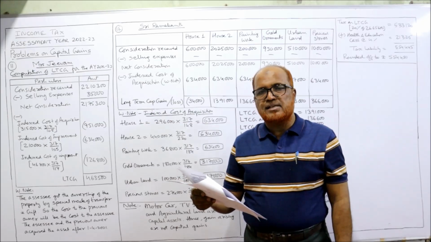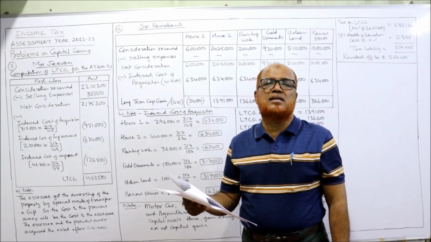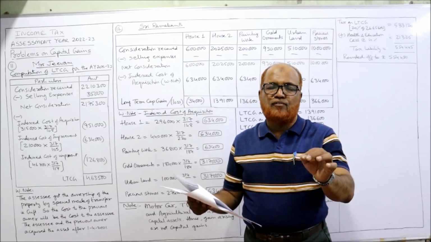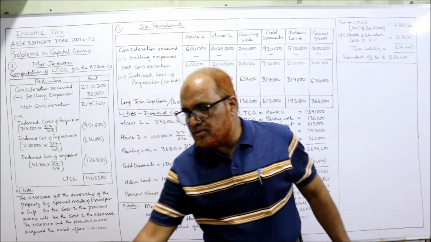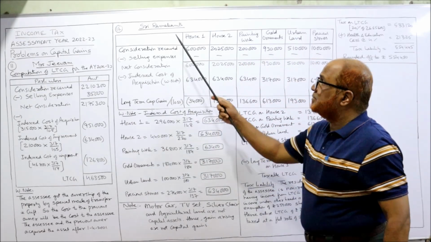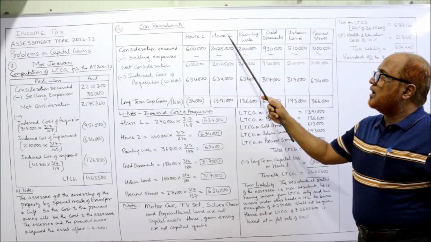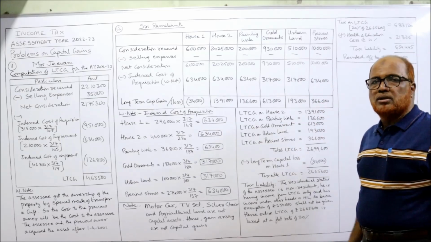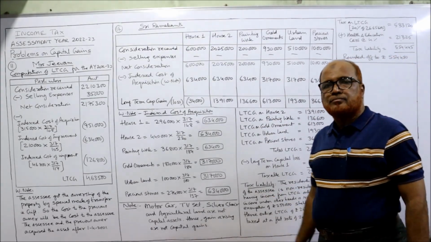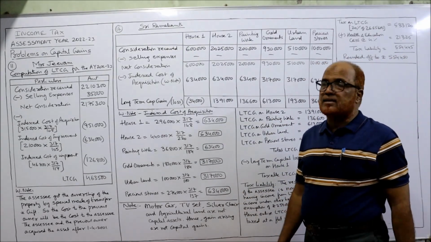Motor car, TV set, silver chair and agricultural land. So out of 10, 4 are not taxable, 6 are taxable. So we make 6 columns: house number 1, house number 2, painting work, gold ornaments, urban land and precious stones. These are the assets on which capital gain is taxable.